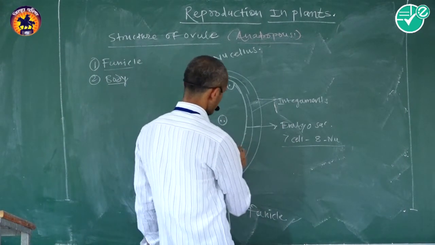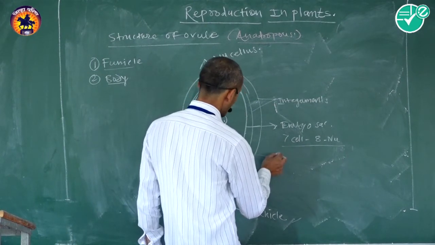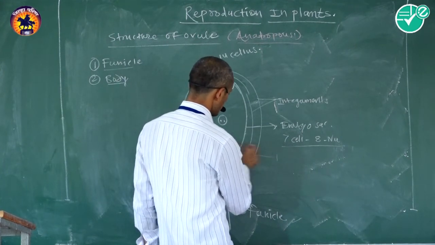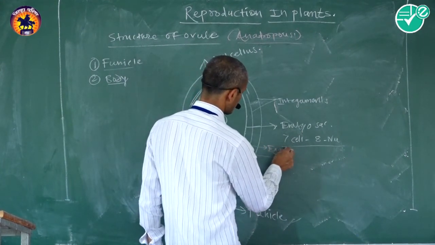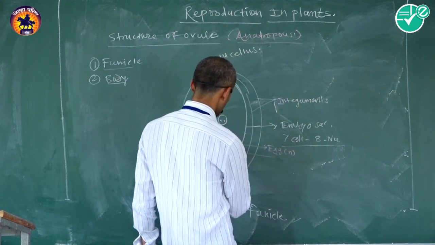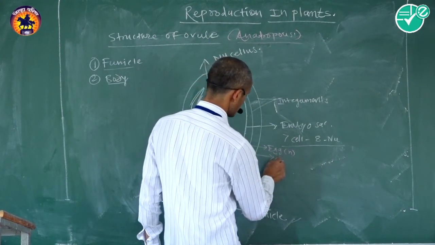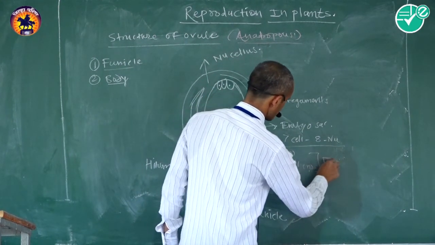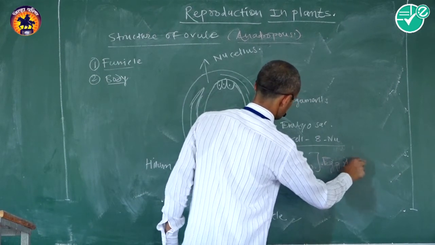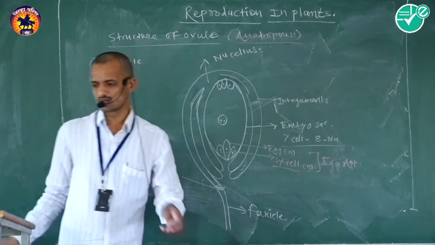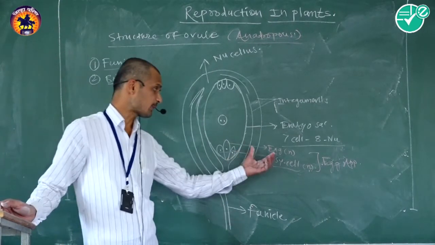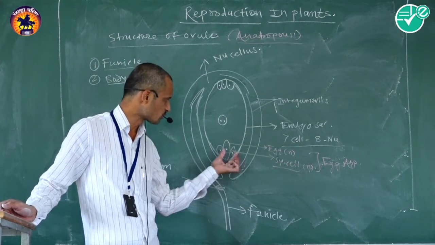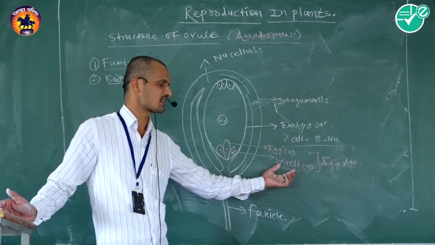The first one is the egg apparatus. The egg apparatus consists of two types of cells: the middle larger cell is called the egg, and the lateral two cells are called synergid cells. That is the first part of the embryo sac.